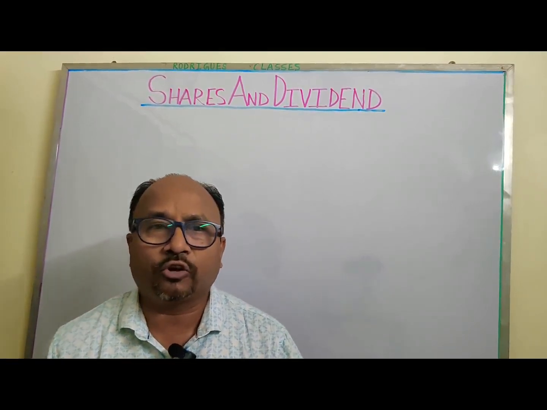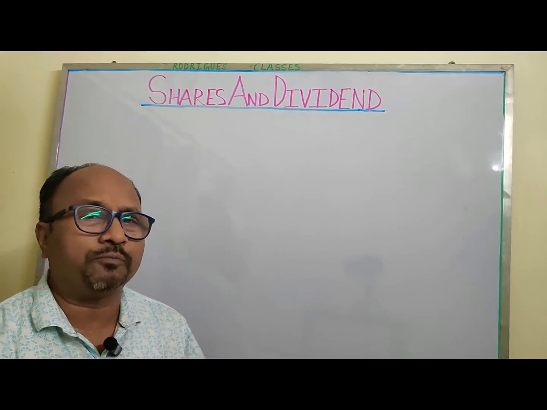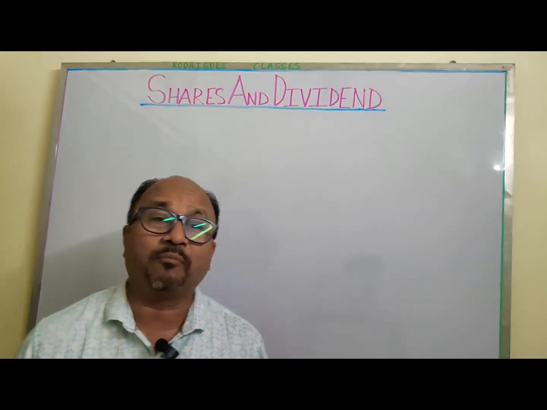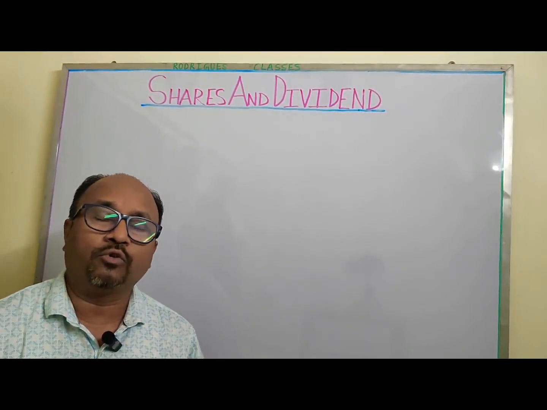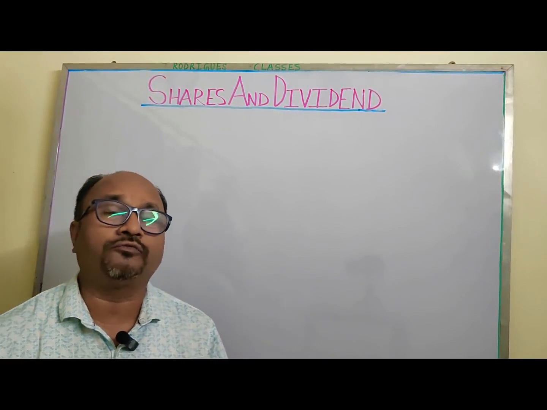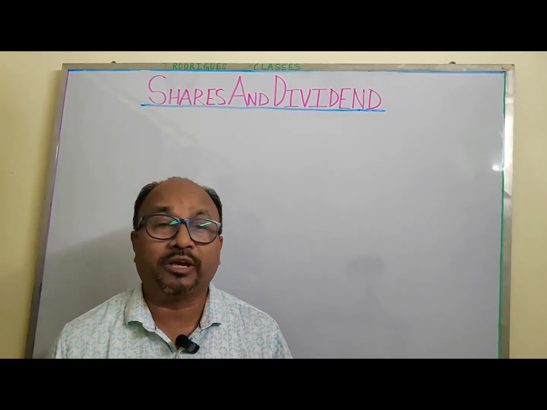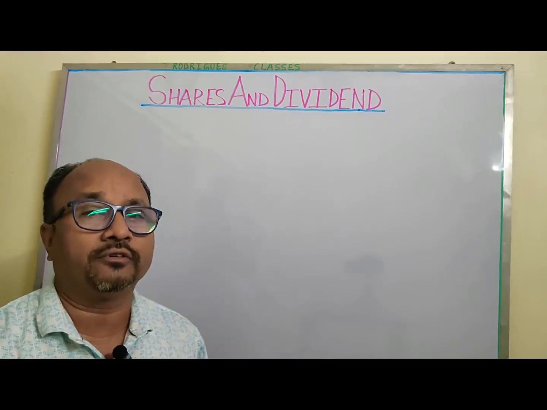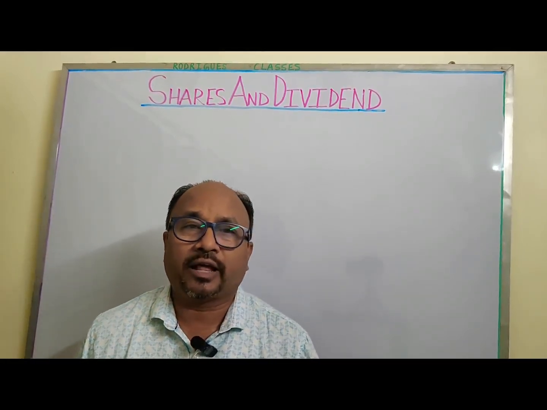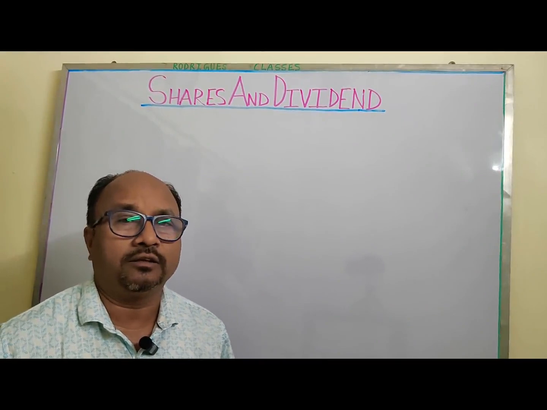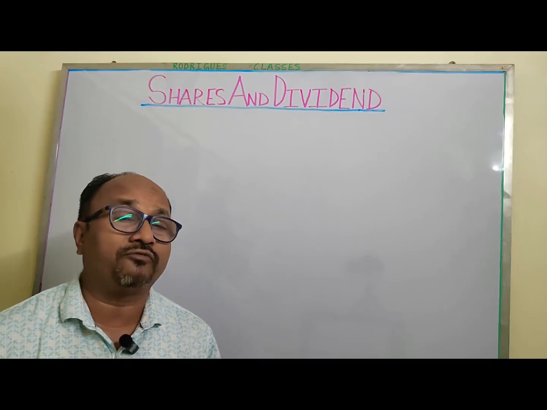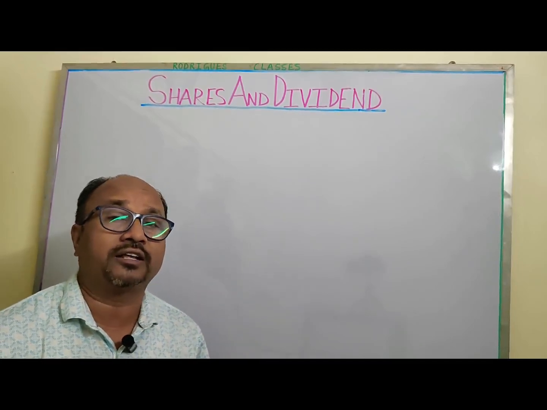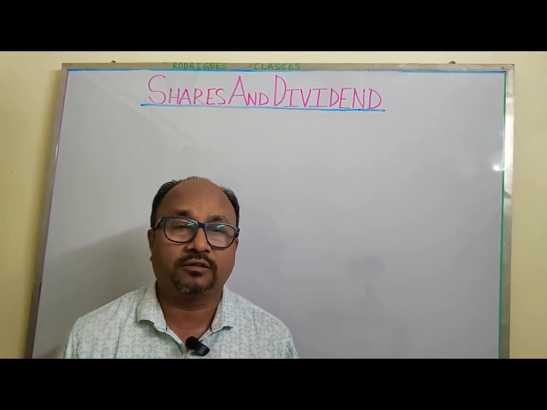So theoretically, if a person has a share of a company, he is an owner of that company, but only that much part of the owner as per how many shares he has. A company like Tata Steel is owned by Tata Sons because more than 50% of the shares of Tata Steel are with Tata Sons.